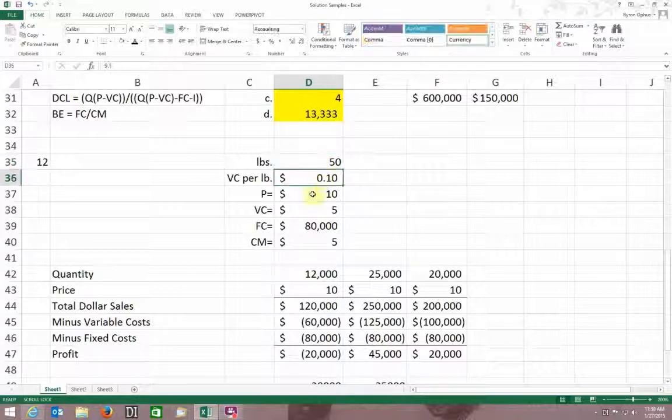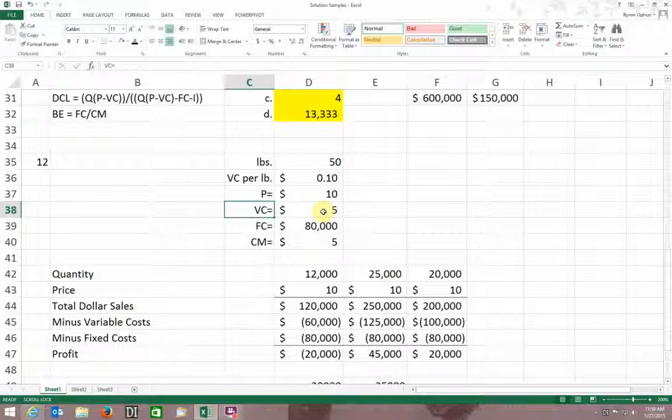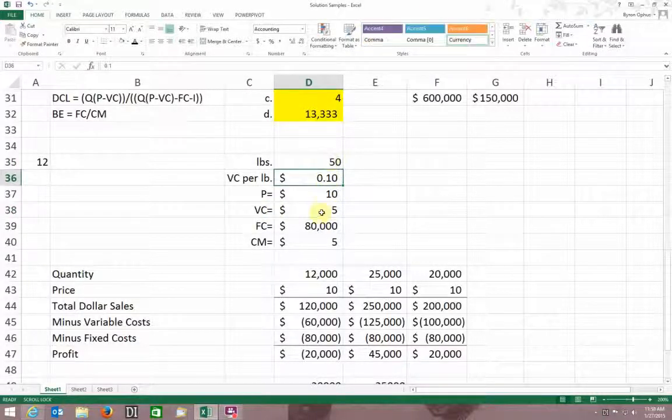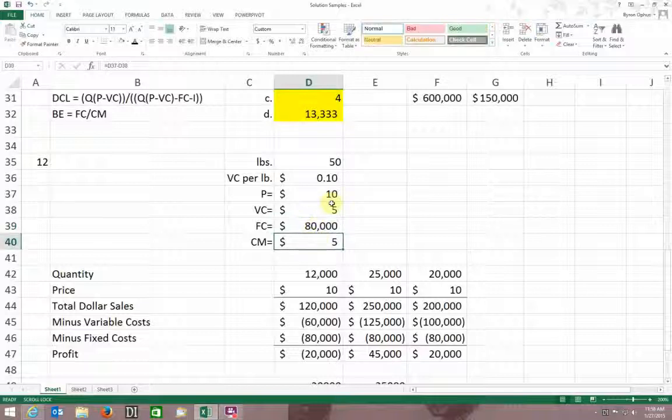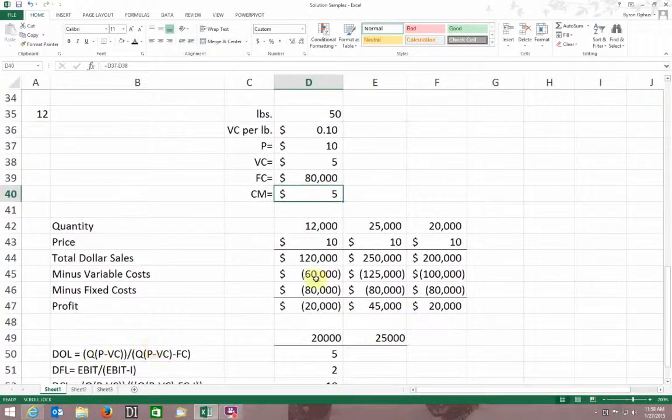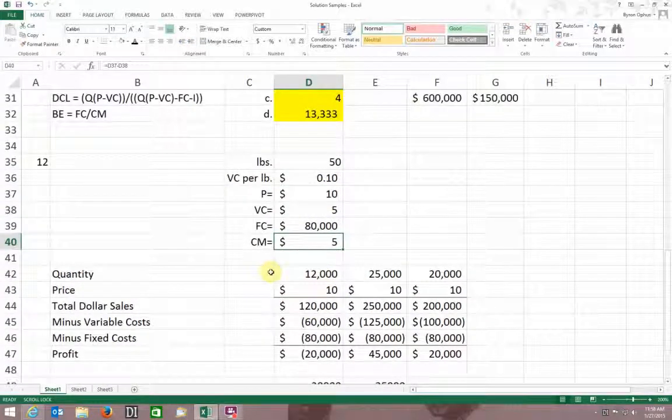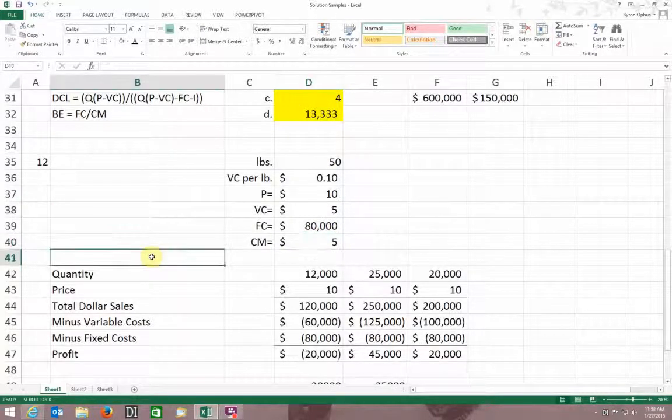So there's a little bit of confusion, and my variable cost per bag is 5 bucks, because I got 10 cents times 50 pounds. After I figure that out, I can get rid of that up there. I won't need that anymore. My fixed cost is 80,000. My contribution margin, I went ahead and calculated, is 5 bucks. I didn't do that up here, and I did it down here because it might make some of these equations a little easier. It asks what's the break-even point in bags? Well, my break-even point is, oops, I didn't even calculate that, did I? It's simply, I'll just put it in here.